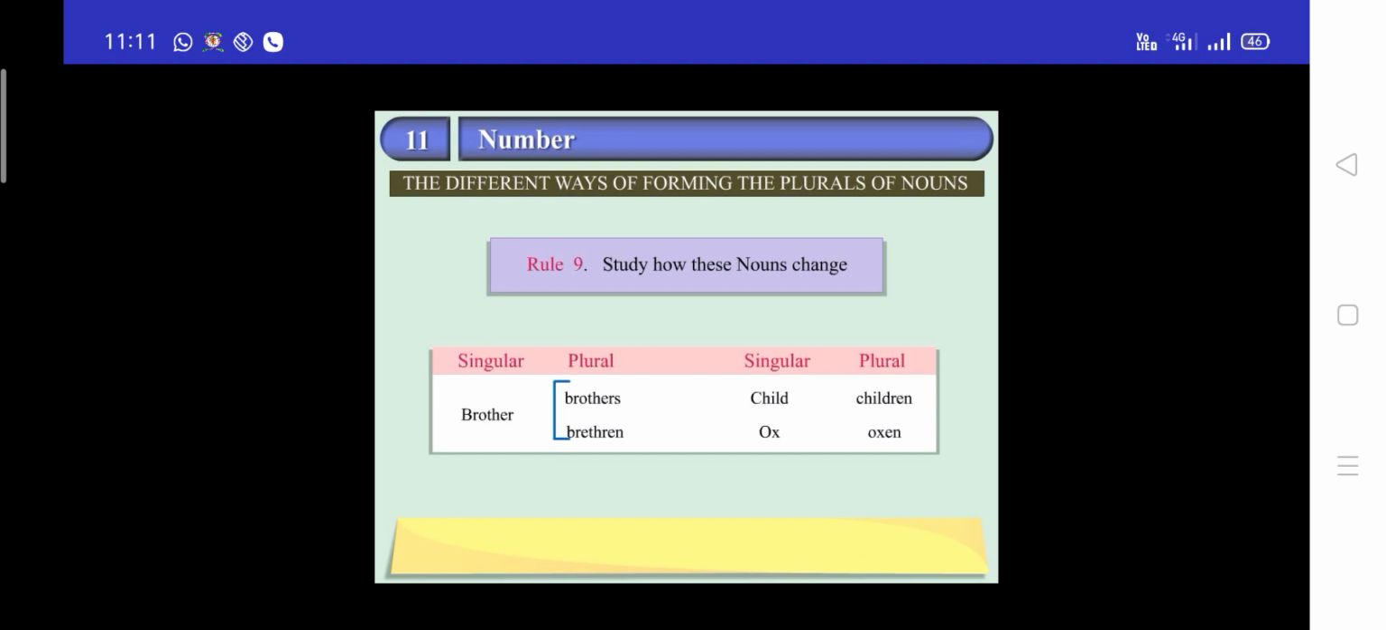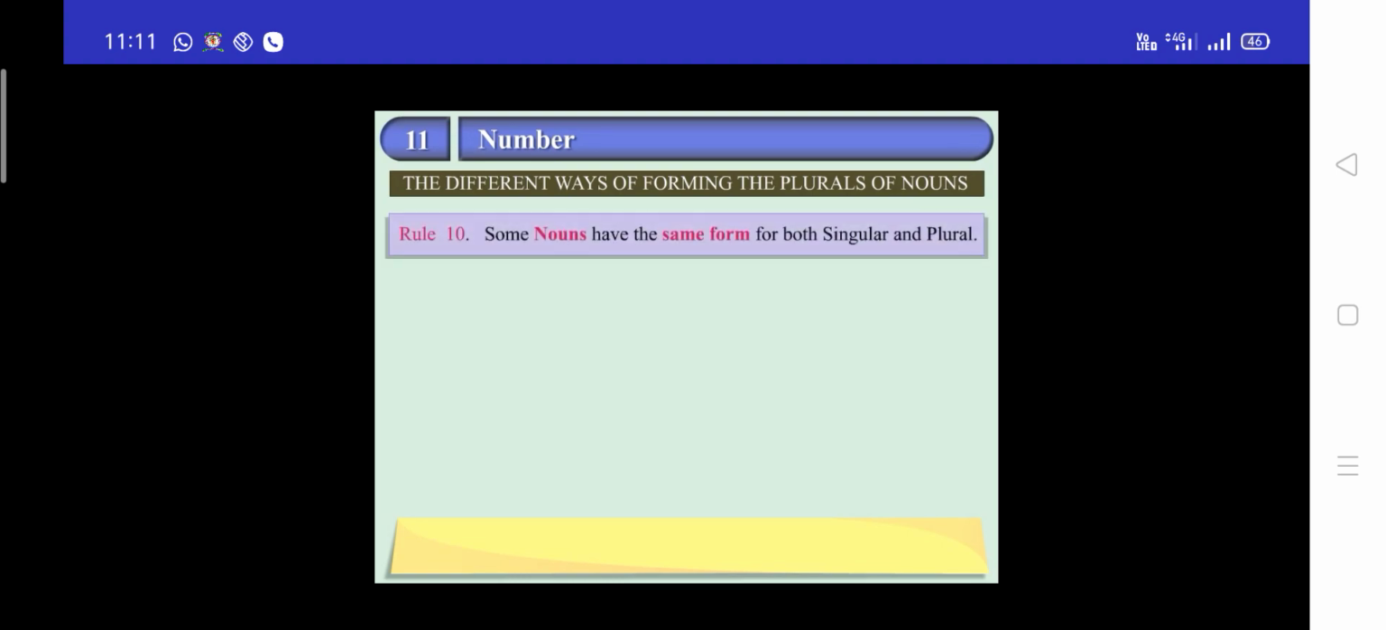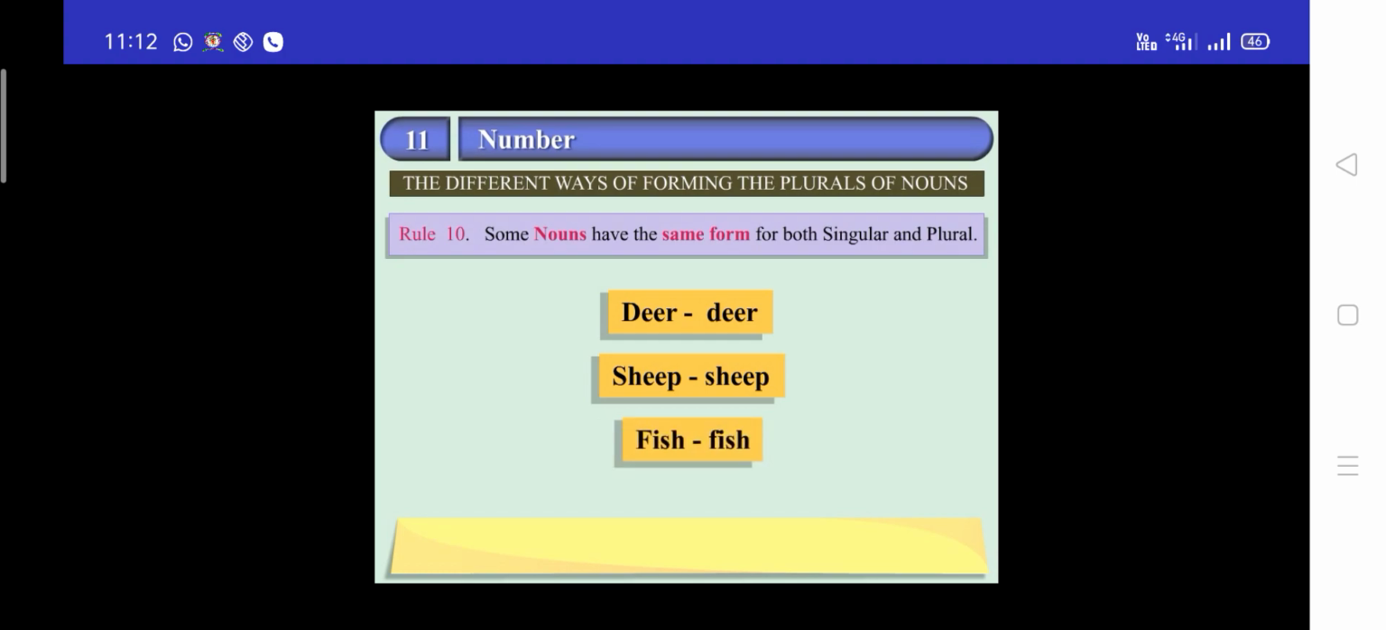Rule 9. Study how these nouns change. Brother, brothers or brethren. Child, children. Ox, oxen. They end in en. Rule 10. Some nouns have the same form for both singular and plural. Examples: deer, deer. Sheep, sheep. Fish, fish.